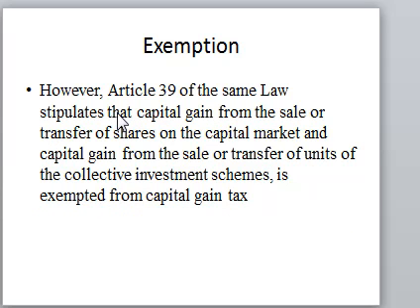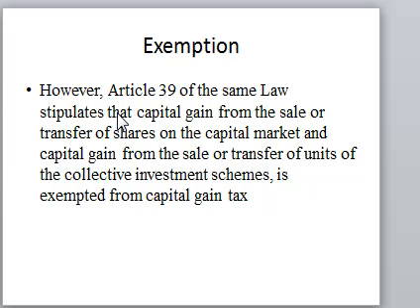So exemption. The capital gain on shares which are traded in the secondary market in the Rwanda Stock Exchange is exempted. So if the shares are being traded in the secondary market in the Rwanda Stock Exchange, the gain on those shares is exempted from the capital gain tax.